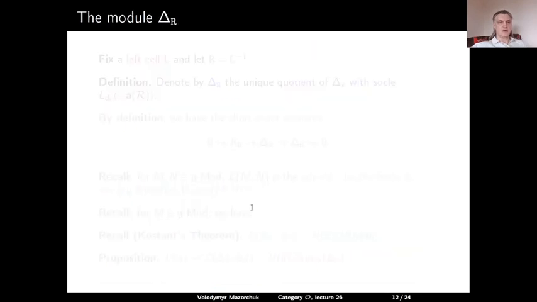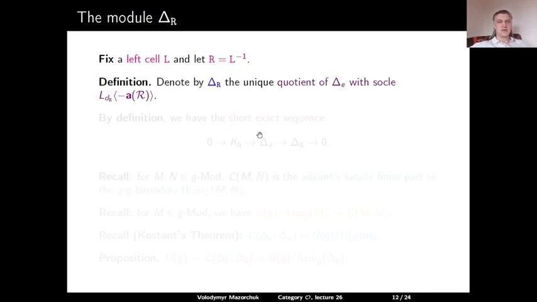So let us define the module delta R. So we fix a left cell L, and we denote by R its inverse, so it's a right cell. So denote by delta R the unique quotient of delta E, whose socle is LDR shifted by minus the value of the a function of R. So this is uniquely defined because delta E contains a unique subquotient of this form. So this was the definition of the Duflo element. So by definition, we have a short exact sequence, delta E surjects onto delta R, and we denote by KR the corresponding kernel.